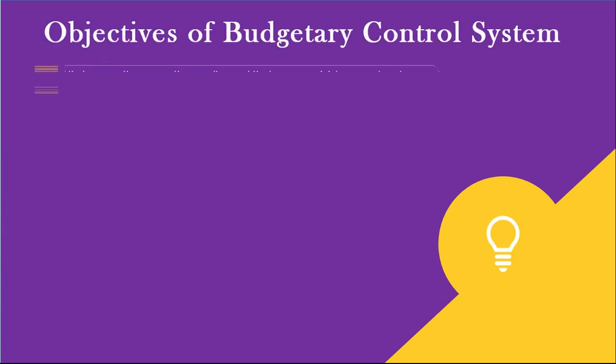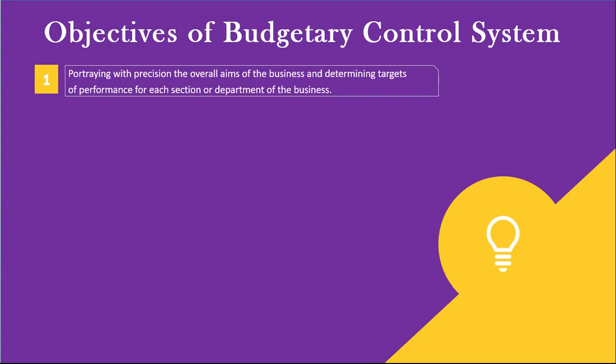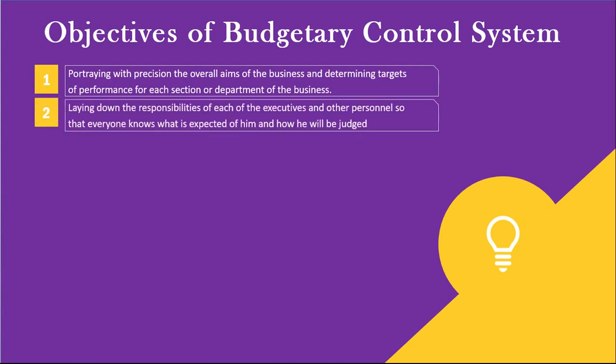1. Portraying with precision the overall aims of the business and determining targets of performance for each section or department of the business. 2. Laying down the responsibilities of each of the executives and other personnel so that everyone knows what is expected of him and how he will be judged. Budgetary control is one of the few ways in which an objective assessment of executives or department is possible.